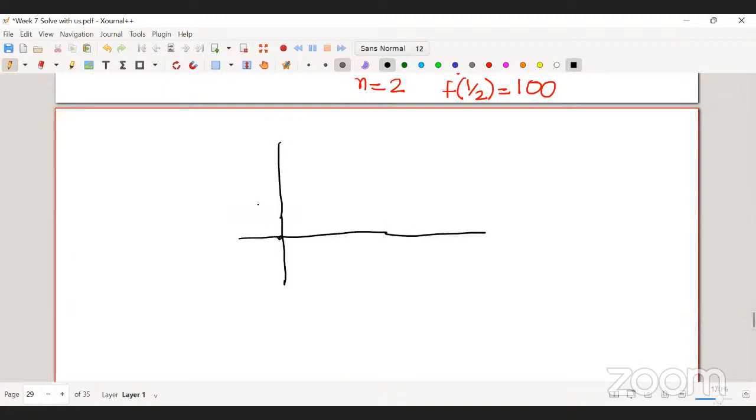So this is your 0. This is your 1. And this is your half, right? Yes. So now you have 100.